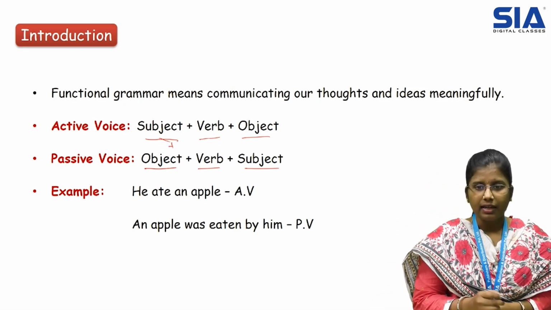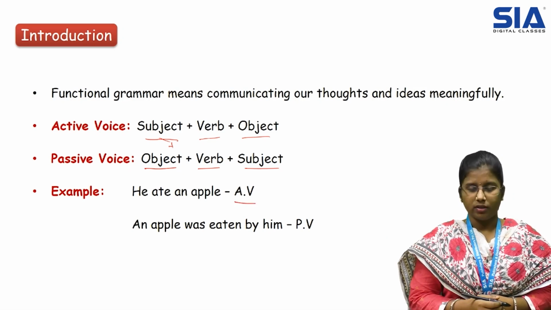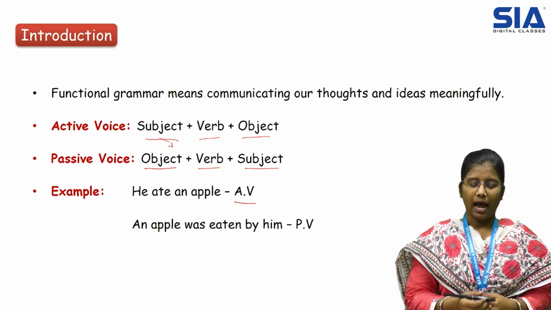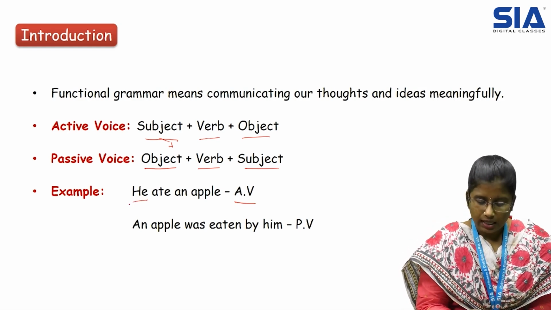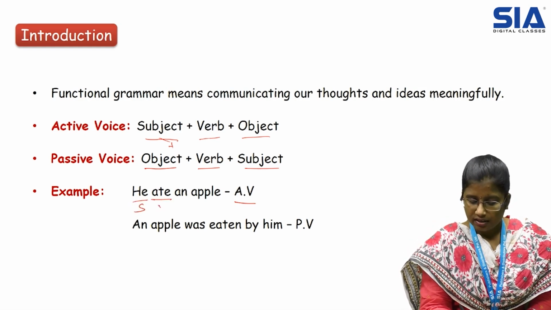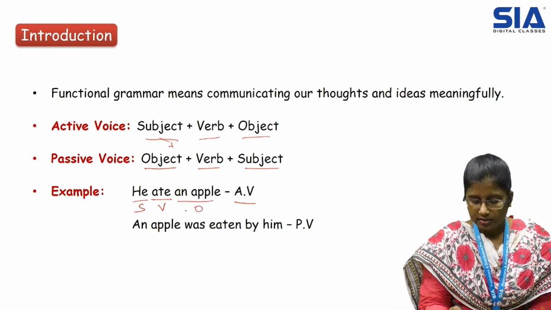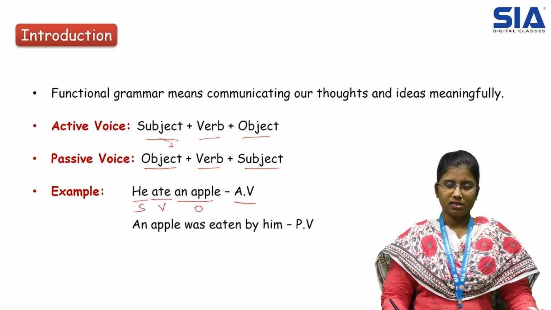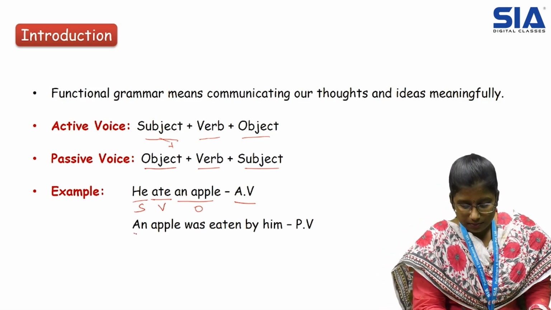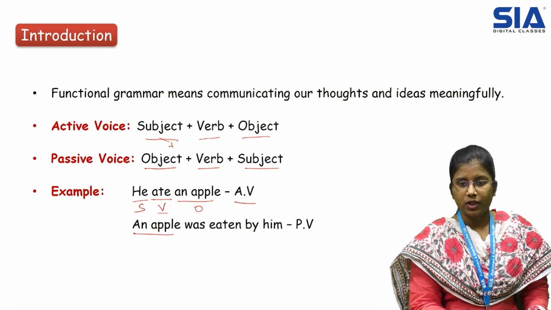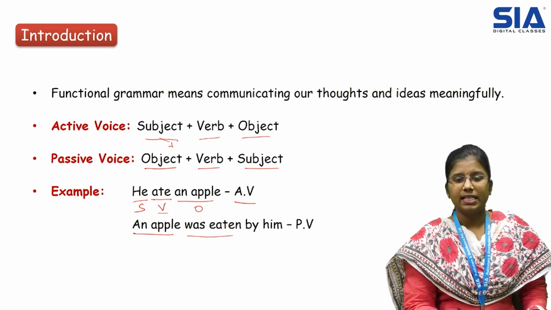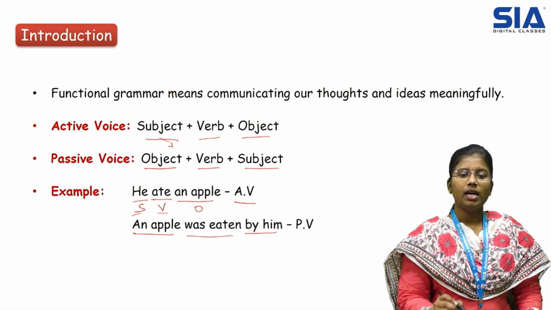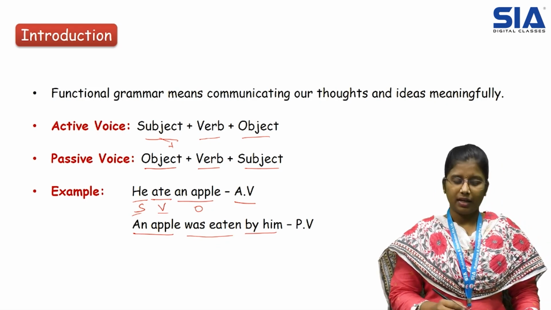Let us see an example on active voice and passive voice. He ate an apple. It is in active voice. Here let us see what the subject, verb and object are. He is the subject, ate is the verb and apple is the object. When coming to passive voice, as we discussed, the object becomes the subject and the verbal form changes. Ate becomes was eaten and he becomes by him. Okay, an apple was eaten by him.